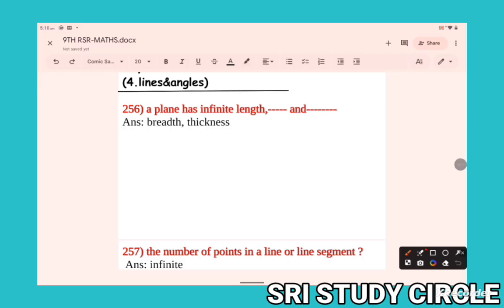A plane has infinite length, infinite breadth and no thickness. Plane. Okay, right.